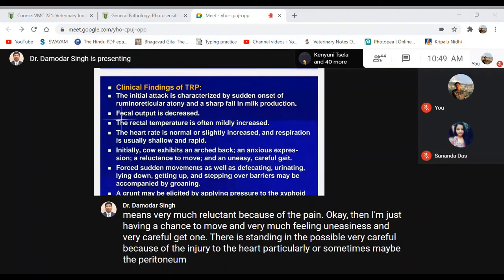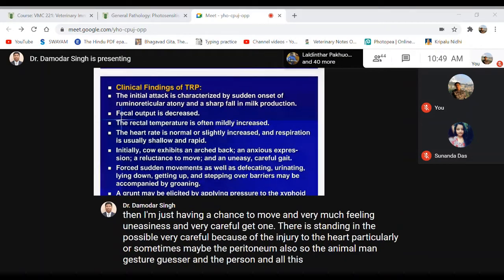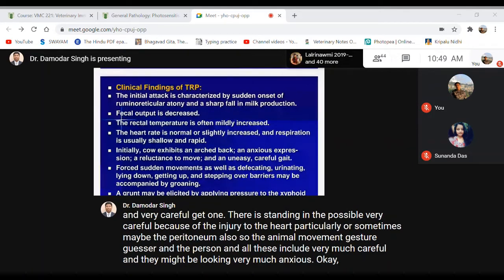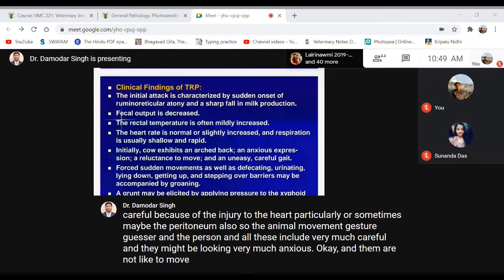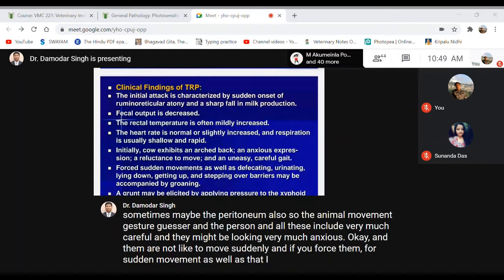Okay, and they may not like to move suddenly. And if you force them to move suddenly, as well as defecating or urinating, it may lie down, it may get up, or stepping over barriers may be accompanied by groaning.